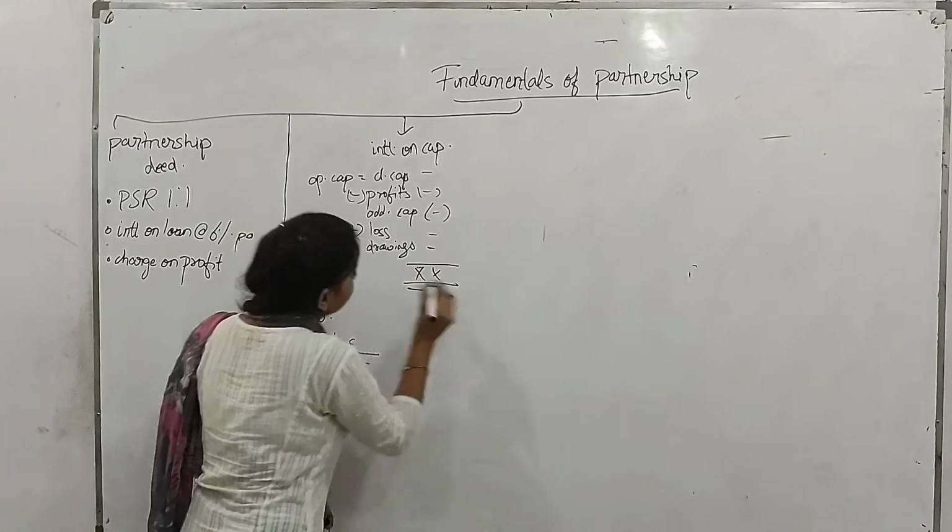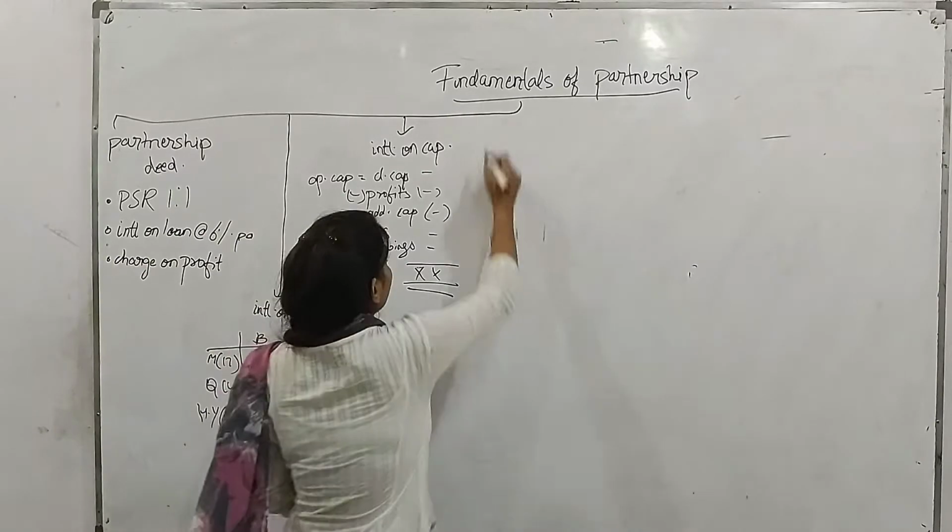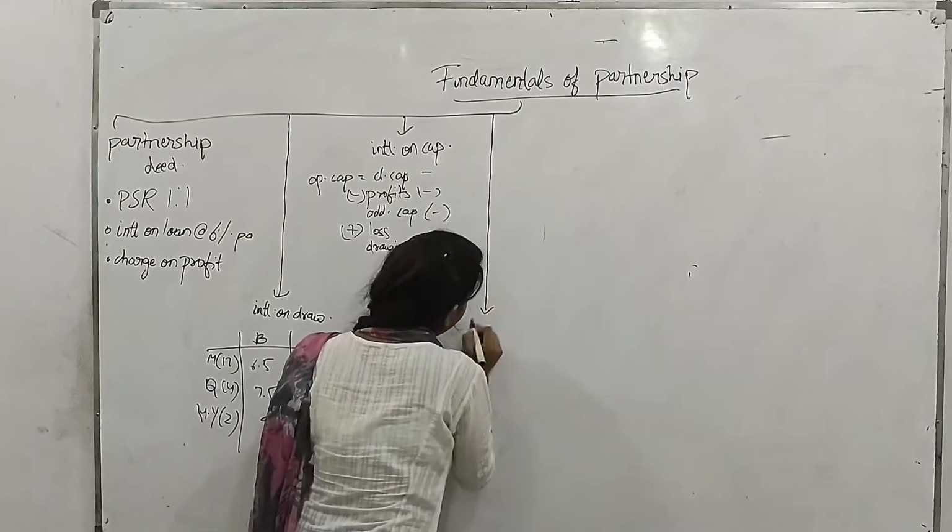So the amount that comes is our opening capital on which we have to pay the interest on capital.